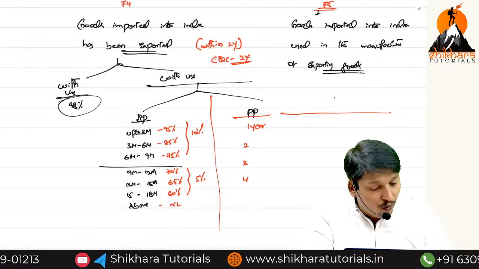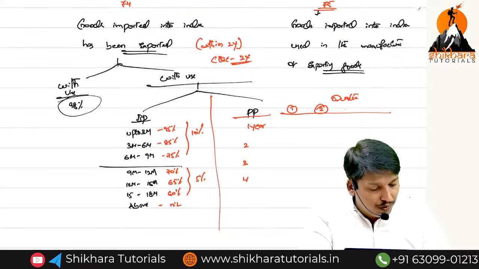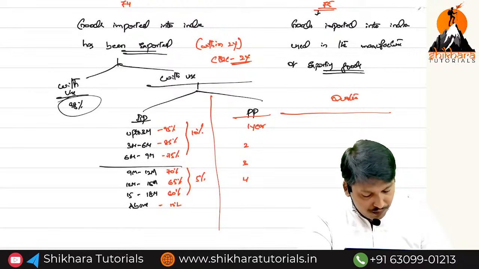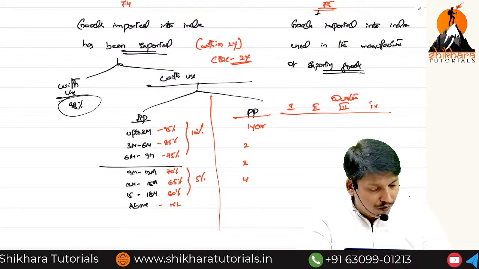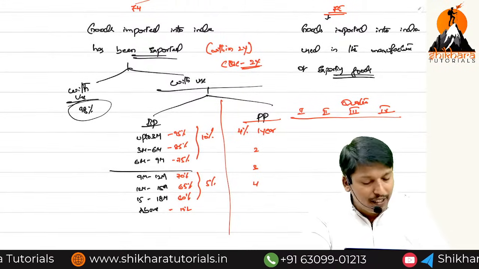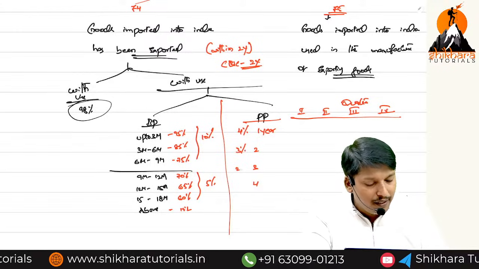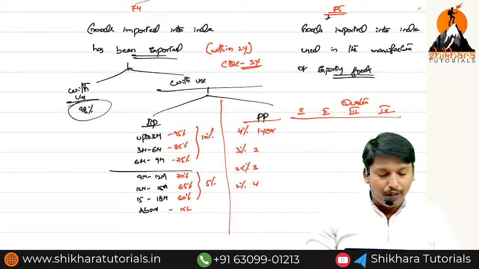Now these are the quarters: 1, 2, 3, 4. Every year, first year 4% decrease per quarter, second year 3%, third year 2.5%, fourth year 2%, which means